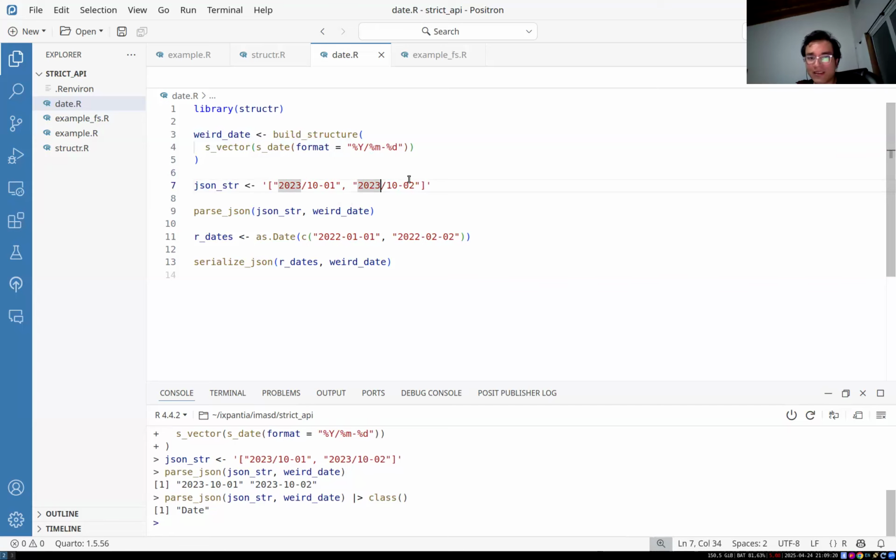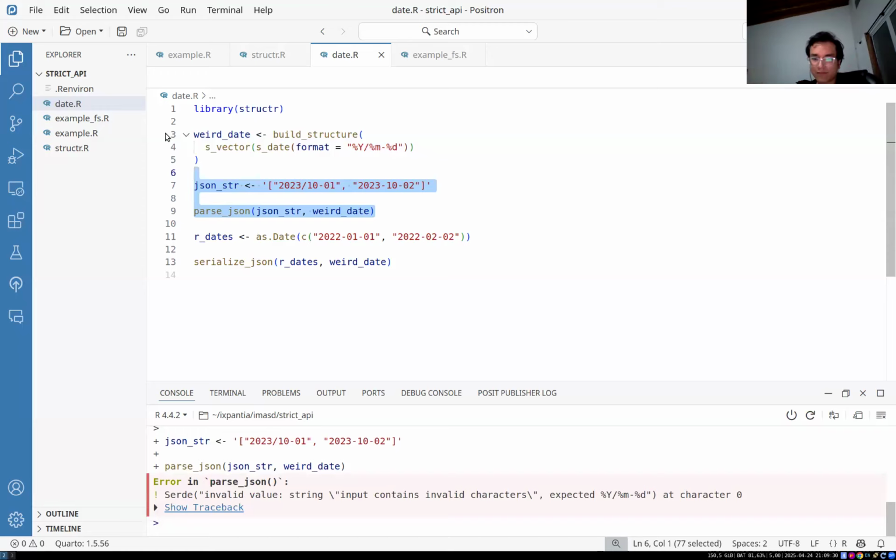And if I were to send in an invalid format, like 2023 dash instead of slash in one of them, this is going to give me an error. This is so cool, right? Input contains invalid characters. It's a date, and we defined a contract. The JSON doesn't go with what we wanted.